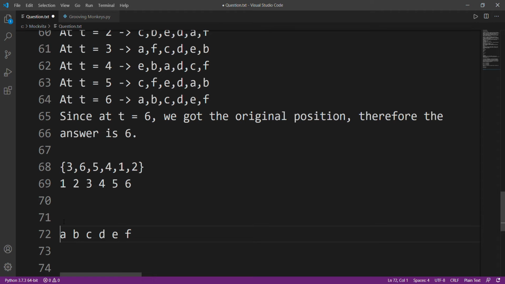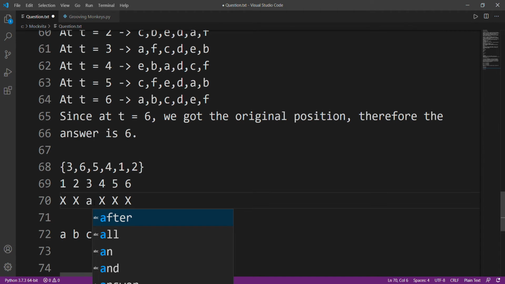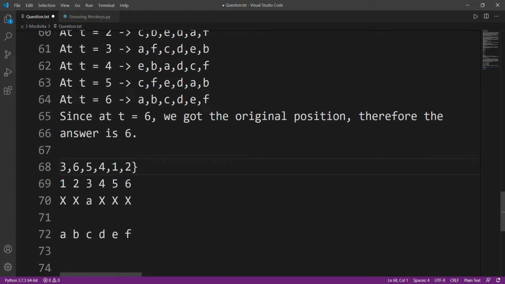We'll store here after how many turns it returns. Firstly let's calculate for a. The rest of the positions don't matter, so it is a, x, and x. After 1 second, a moves to position 3, so this will become x and this will become a. After one more second it will move to position 5, because this is the value. So it will move here and someone else will come here. After one more second, it will move back to its position 1.